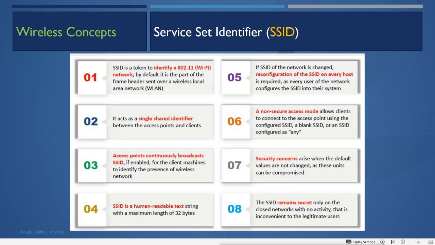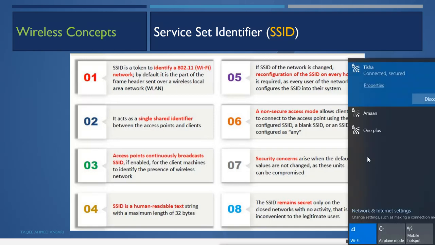So when you connect to that network, suppose you see in your Wi-Fi finder the networks we have available, and if some network is not showing this lock symbol, that means it is not secure, like this one. So you will click on this, and your connection will be done based on this name, this SSID name.